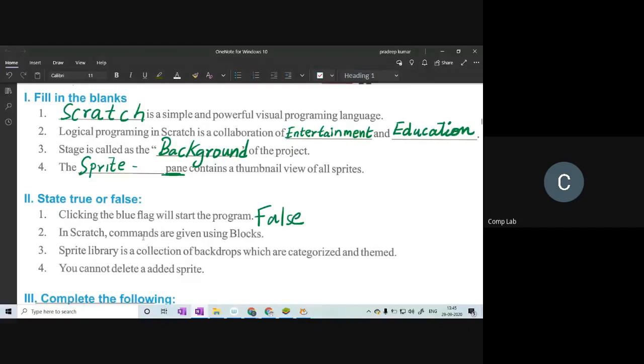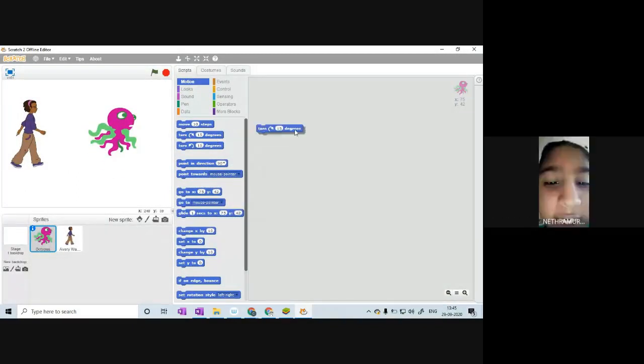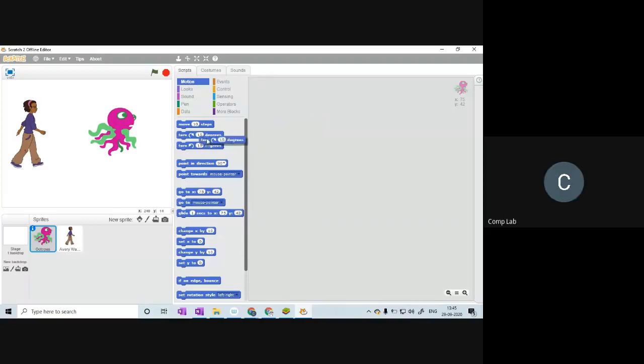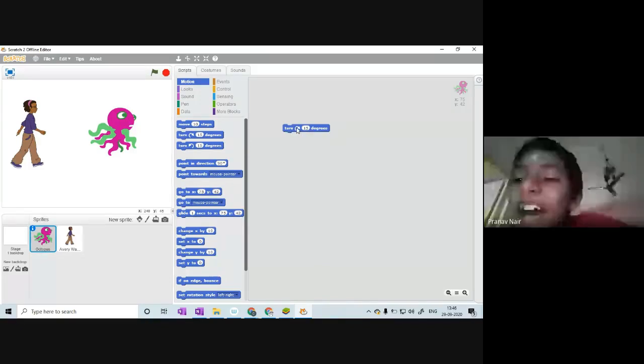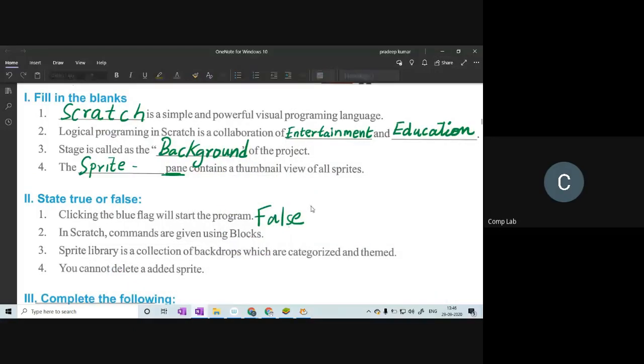Next question. In Scratch, commands are given using blocks. True or false? True. Very good, everyone. Let's check. Here I have a block. Let me place the command right here in the script area. Now, if we click on the block, you can see the sprite is following the instruction. So the answer is true. Well done, everyone. Let me write down true.